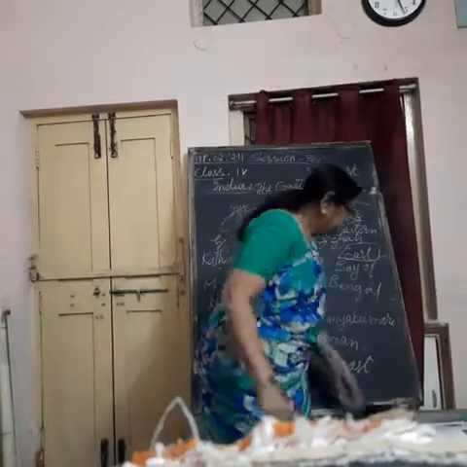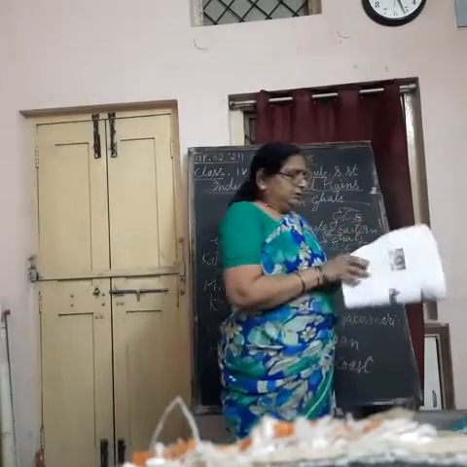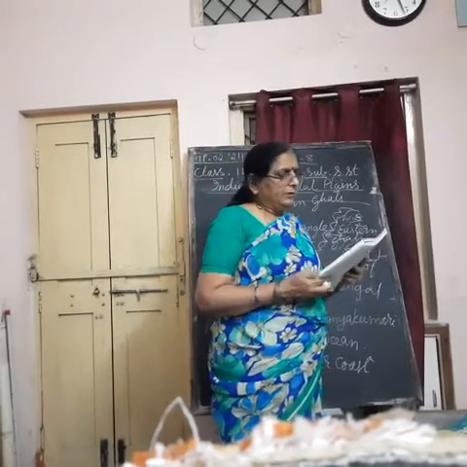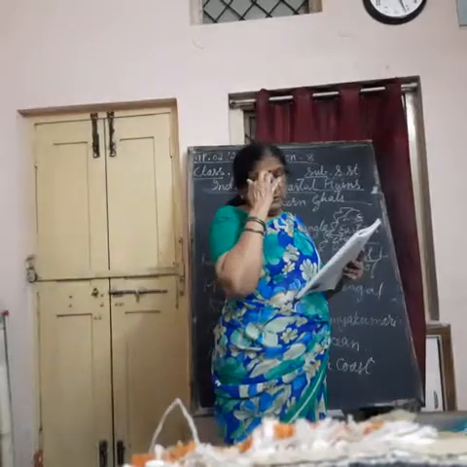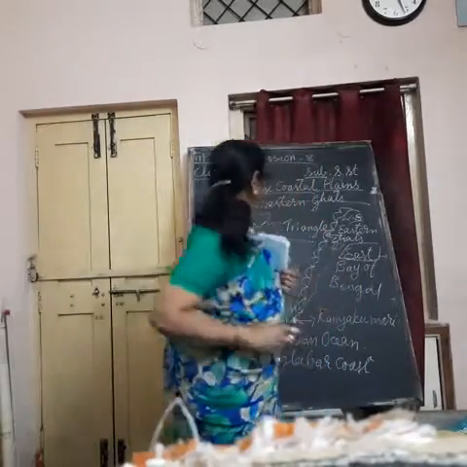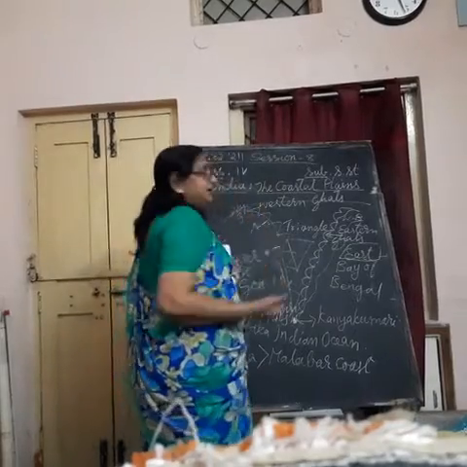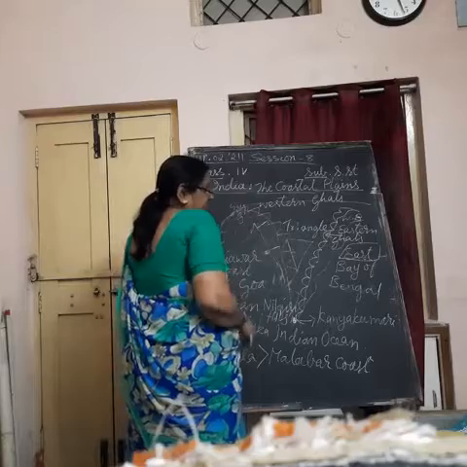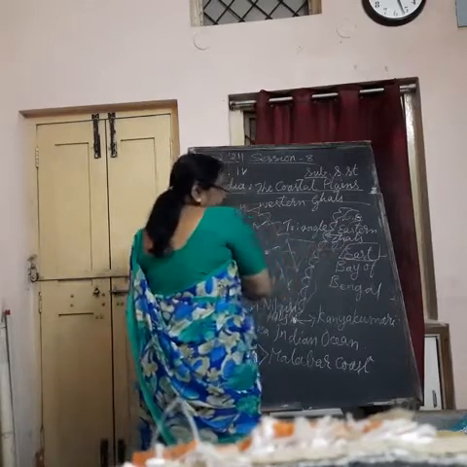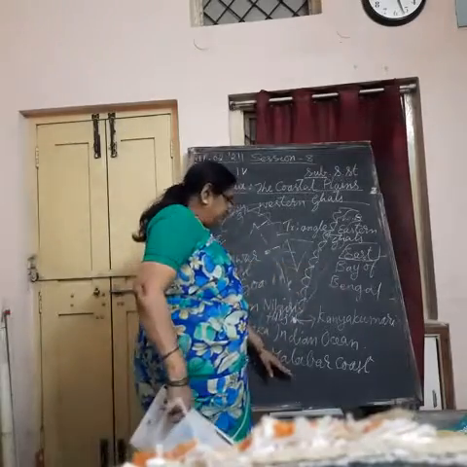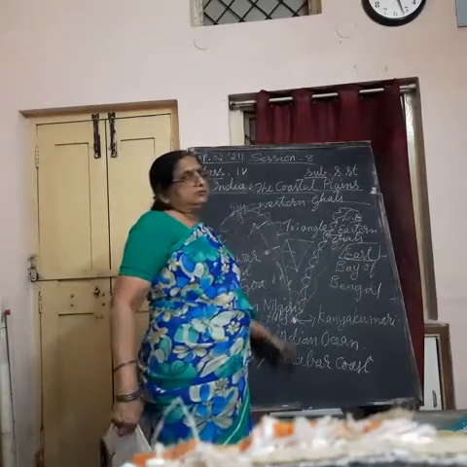Okay, next, to know about these coastal plains, one thing shall I tell you. Why it is called coastal plain? Because western side we have Arabian Sea, eastern side we have Bay of Bengal, and in the south we have Indian Ocean.